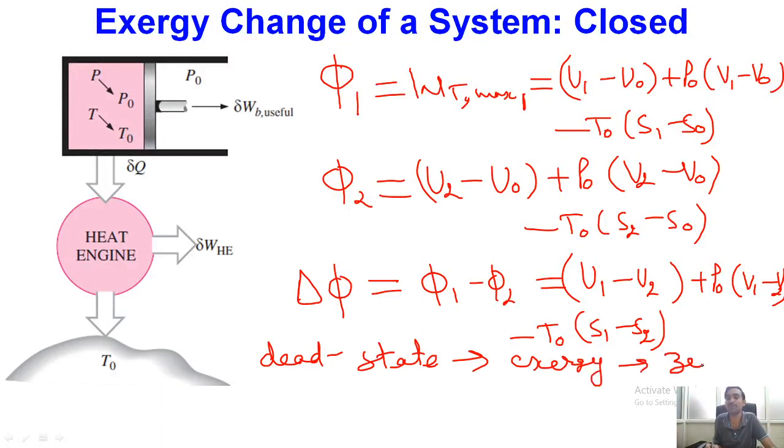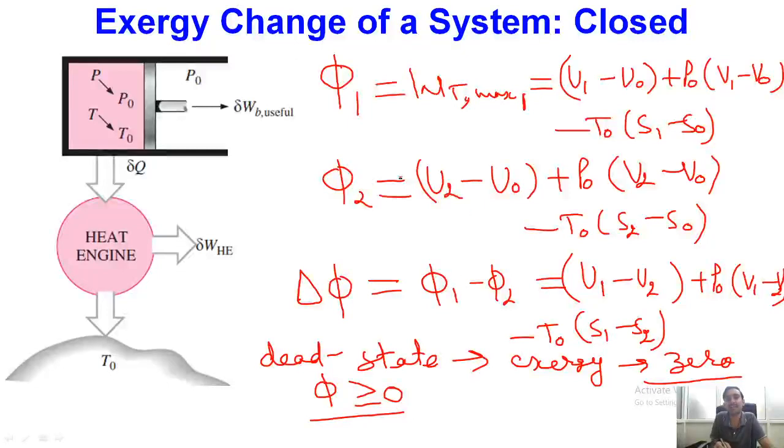So corresponding to dead state, we always have 0 exergy, and when the system moves away from the dead state, obviously we will have a certain amount of exergy. That's why the exergy phi of a closed system will always be greater than or equal to 0, because when the system is away from the dead state, it can undergo a thermodynamic process, so it will have certain potential available for doing some work.